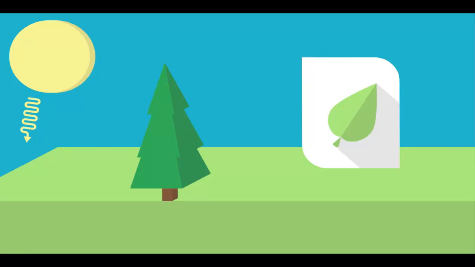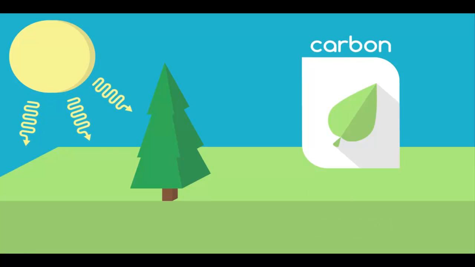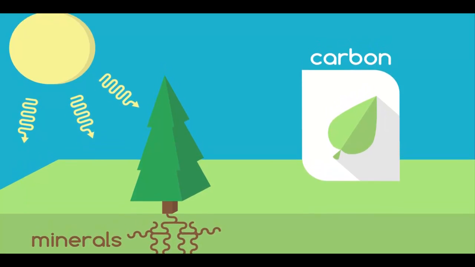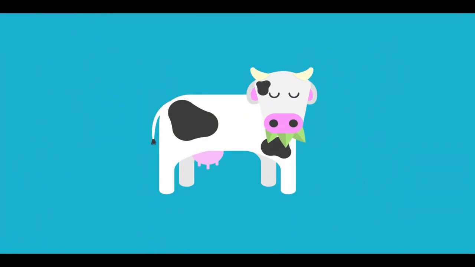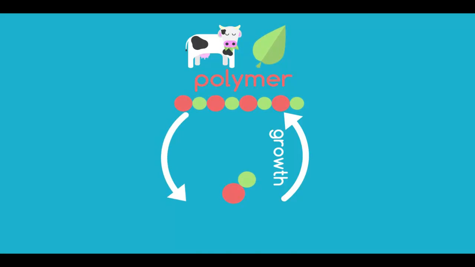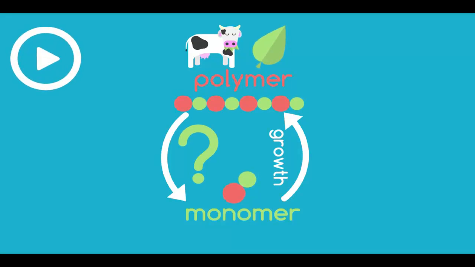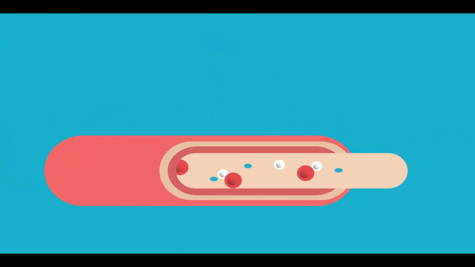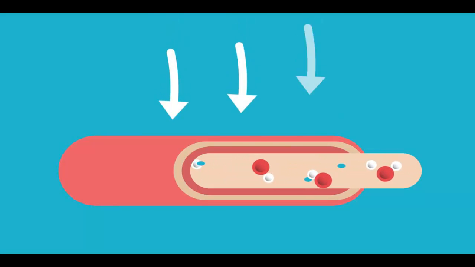Plants can make these simple molecules from the carbon they capture from photosynthesis, with added elements from the minerals they get from the soil. Animals, on the other hand, get their molecules ready-made when they eat plants or other animals, but first they have to break the food polymers back into the small molecules. Do you know what this process is called? Pause whilst you think of an answer. This is called digestion, breaking the food into little bits so it can get into our blood.